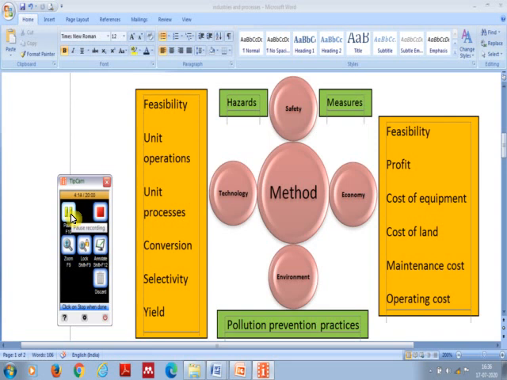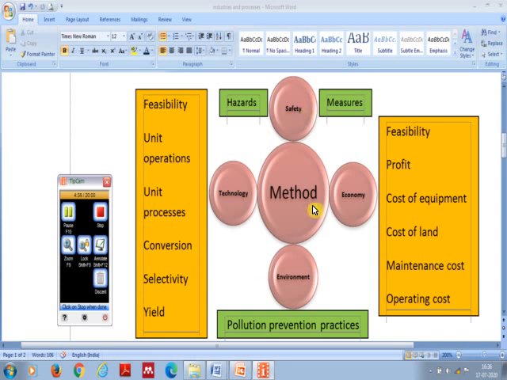There are some environmental factors. The industry must have pollution prevention practices. The production must take place in such a way that it has minimum impact or adverse effect on the environment.